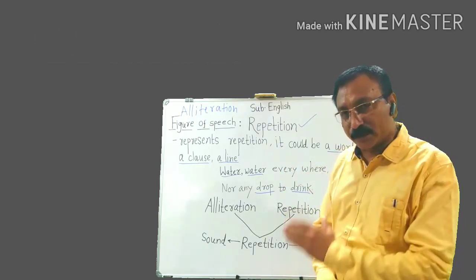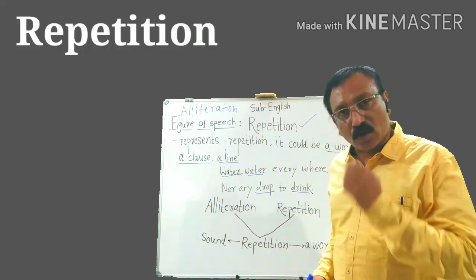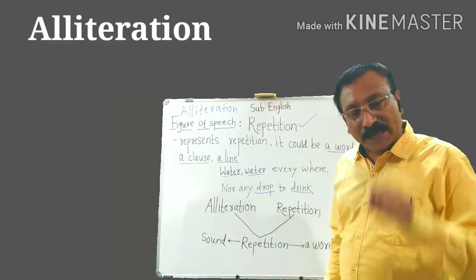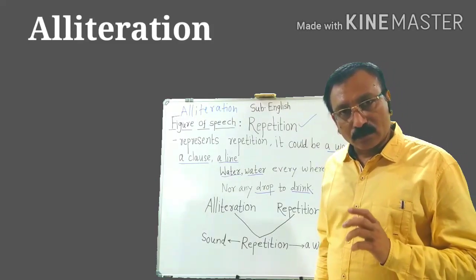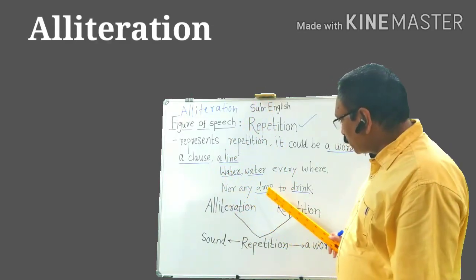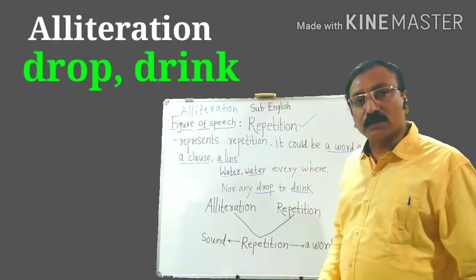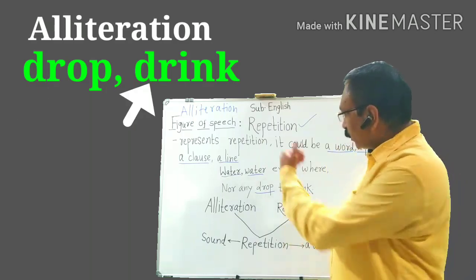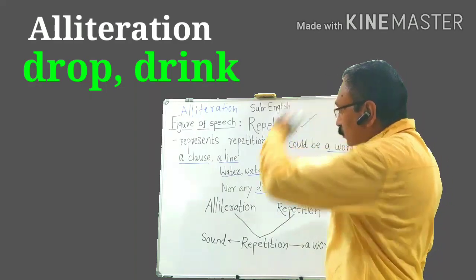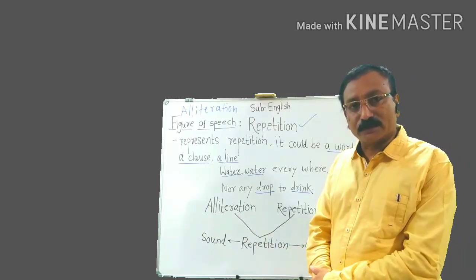In repetition we have the repetition of a word, for example water, water. In alliteration we have the repetition of only a sound, as the d in drop and drink. In this way alliteration and repetition are very significant figures of speech in literature.